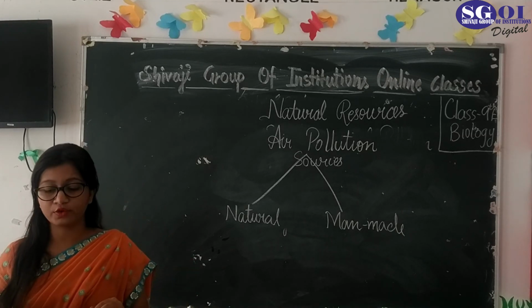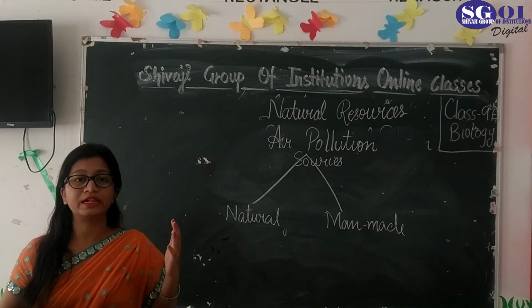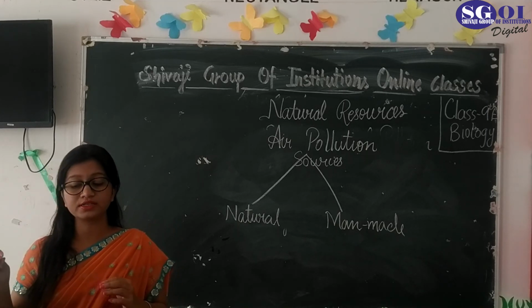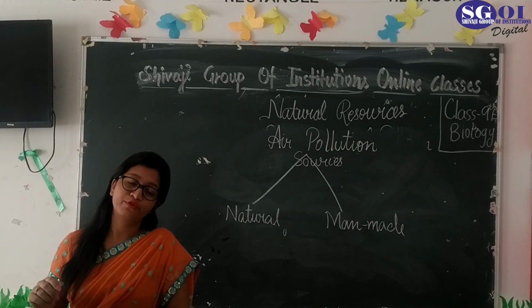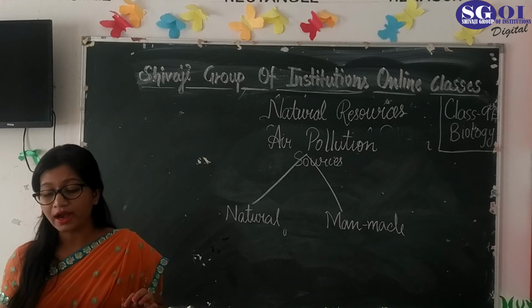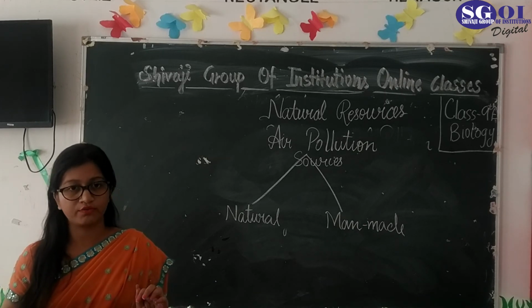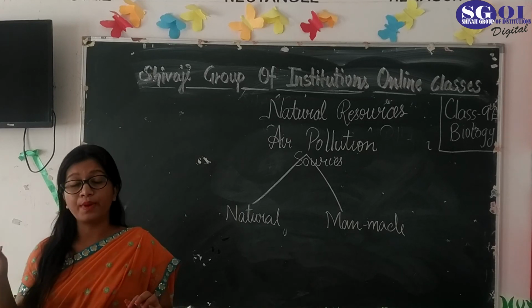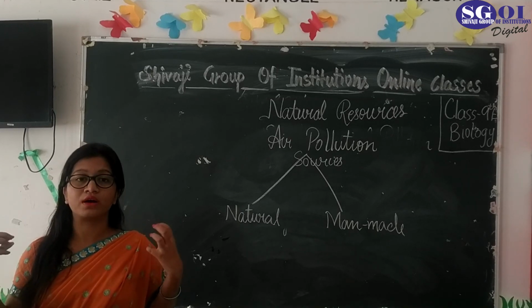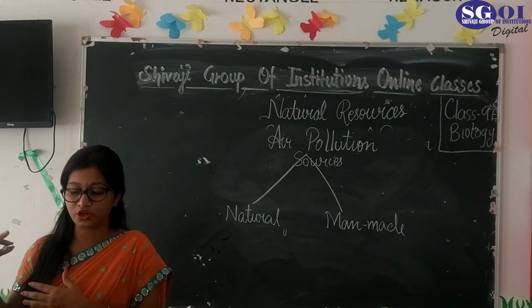Now the next topic of today is rain. What is rain? As I told you, wind or air helps to bring in rain, and rain is the important source of fresh water. Fresh water comes from rainwater only. Our country receives a great amount of rainfall, which is quite a good thing. But what is rain? How is it formed? How are clouds and rain formed?